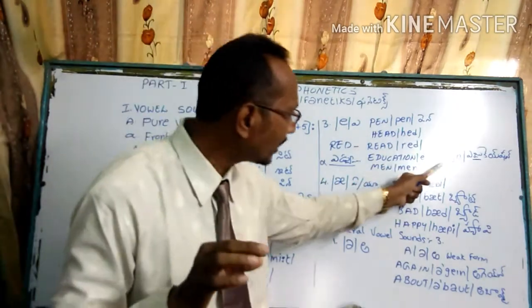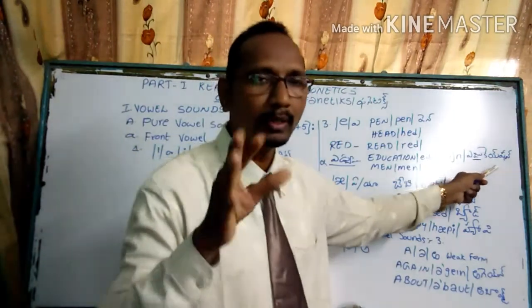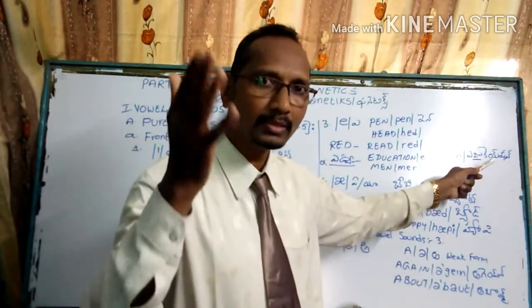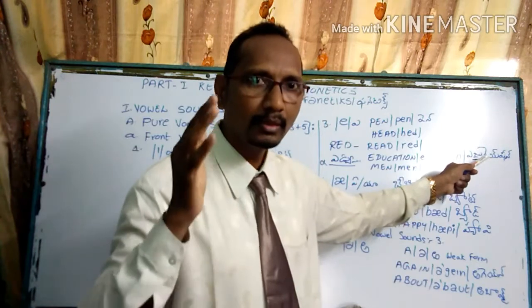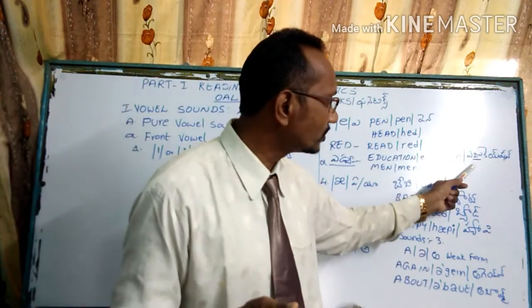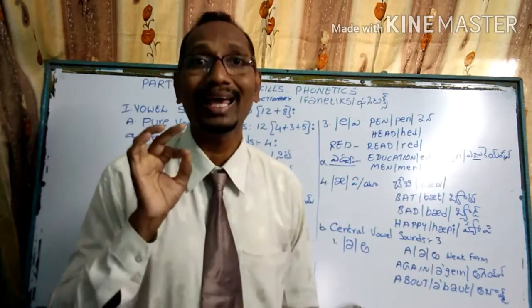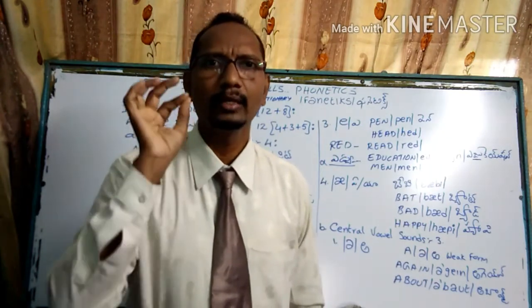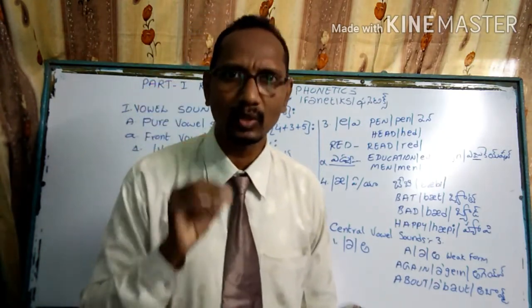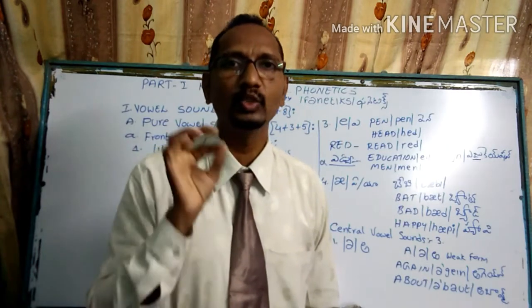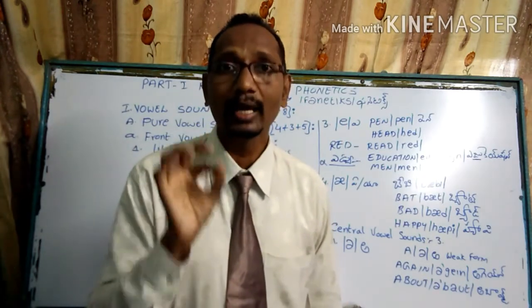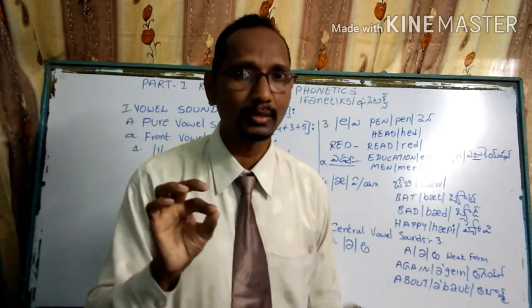But based on the phonetic version, the English people's version, that means the American or British accent level, we say "education", not "edu-cation". Every person in the society, we have education. We should have education, not "edu-cation".